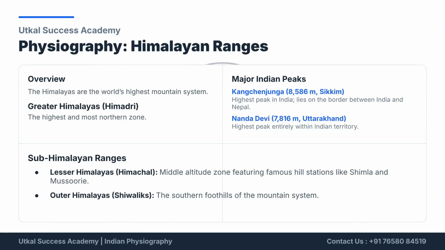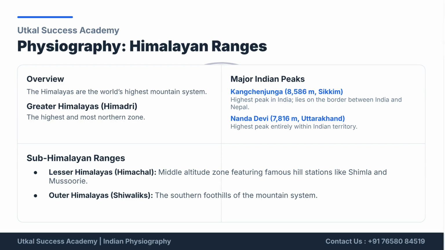The Himalayan ranges are the world's highest mountain system, divided into the Greater Himalayas, Lesser Himalayas, and Outer Himalayas. Major Indian peaks include Kangchenjunga and Nanda Devi, the highest peak entirely within Indian territory. The Lesser Himalayas feature famous hill stations like Shimla and Mussoorie.